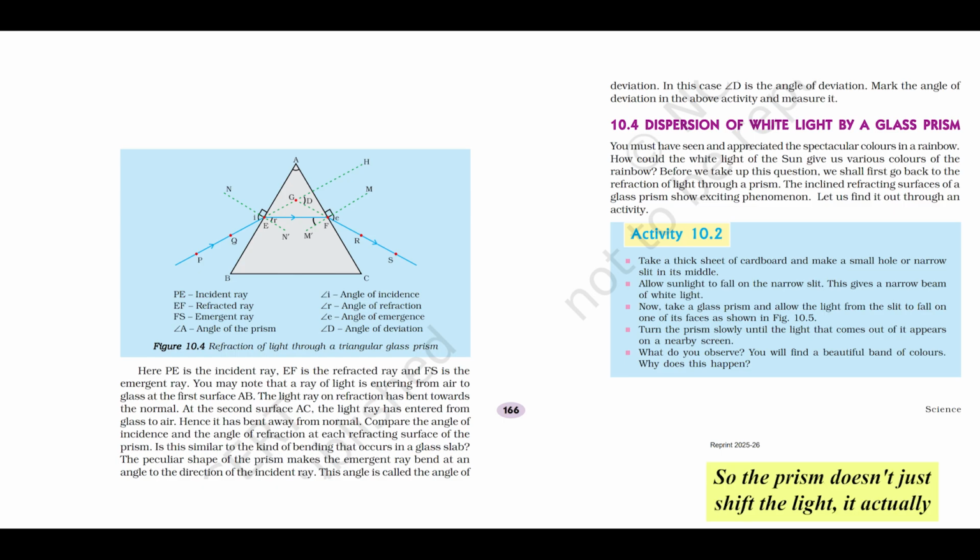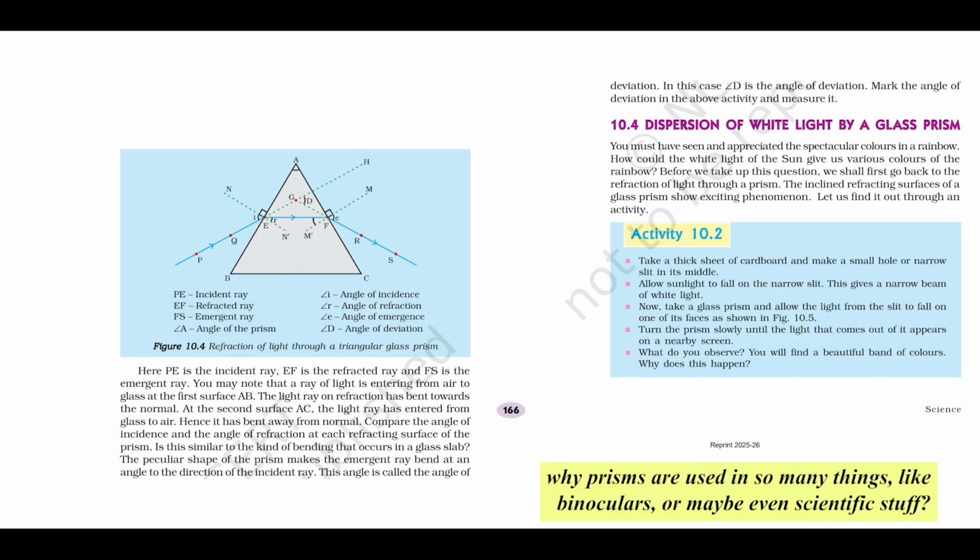So the prism doesn't just shift the light, it actually bends it quite dramatically, leading to that angle of deviation. Is that fundamental property why prisms are used in so many things, like binoculars or maybe even scientific stuff?